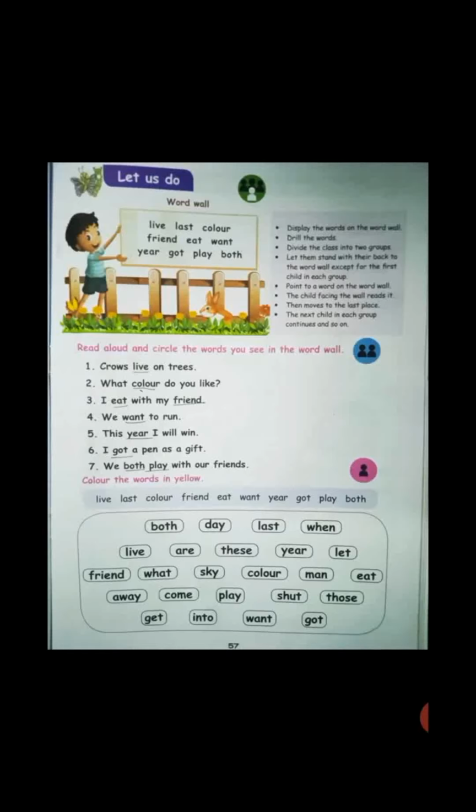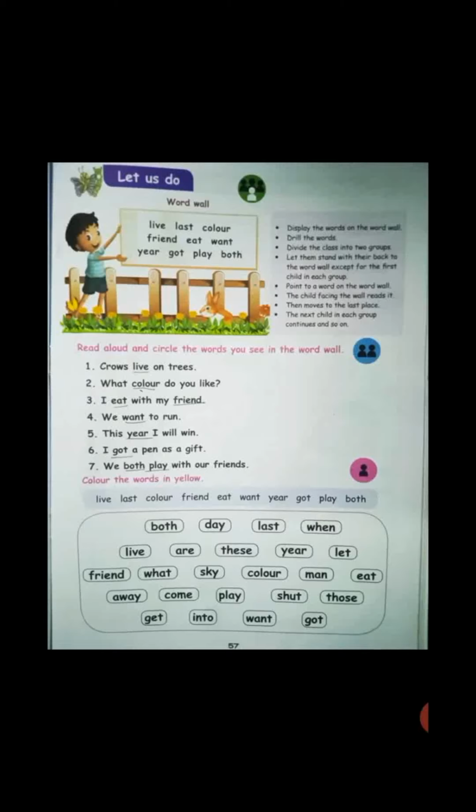Clear, children? So all the things I have done for you, you see this and you do this as your homework. The second one is: what color do you like? So what is the word wall? You can verify the word wall. What is the word there? You want to circle it.